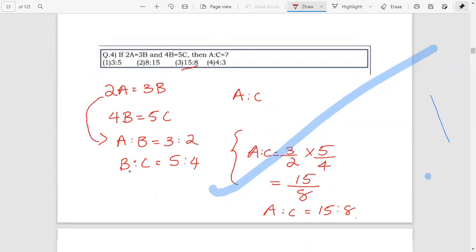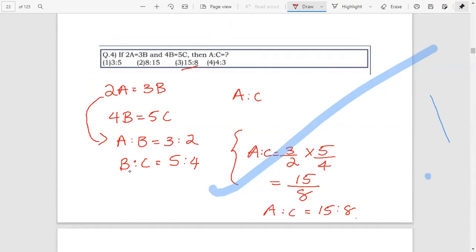Okay, once again, 2A equal to 3B. Therefore, we can instantly write A is to B equal to 3 is to 2 and B is to C equal to 5 is to 4. We have to find A is to C. To find the ratio of first and last term, just multiply the first two fractions, that is 3 by 2 into 5 by 4.